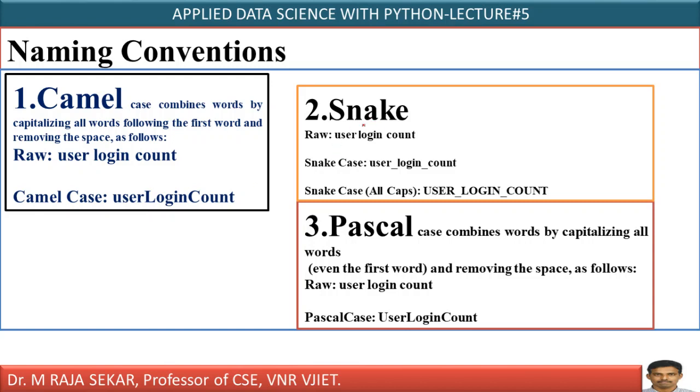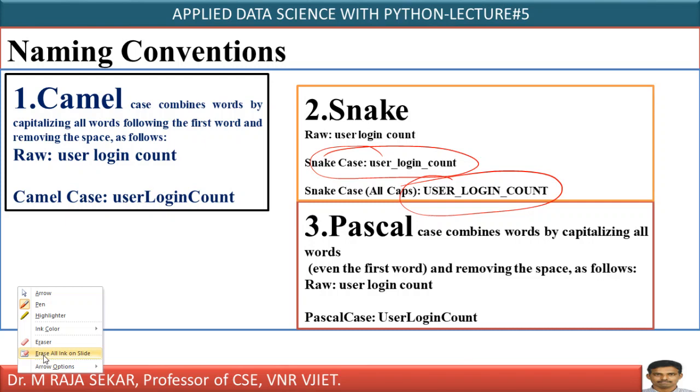For example, in the case of snake naming convention, if you have something like user login count, just keep underscores in between the variable name. Just user underscore login underscore count. That's it. These are small case letters. Even if you want, you can write capital case letters also. That's what it says, isn't it?